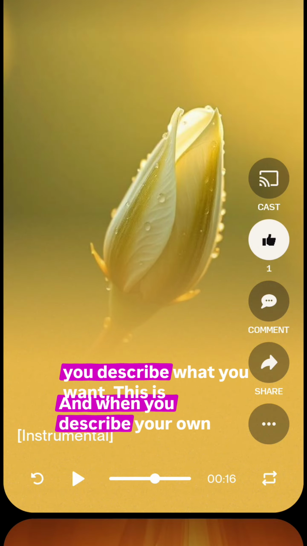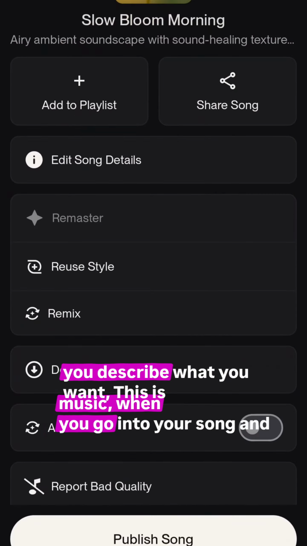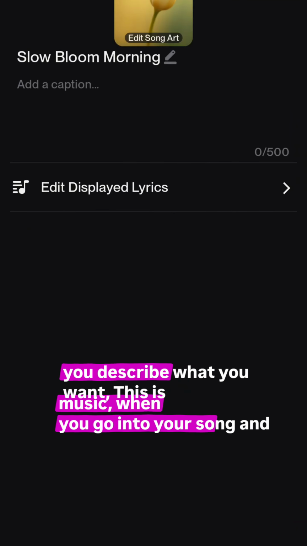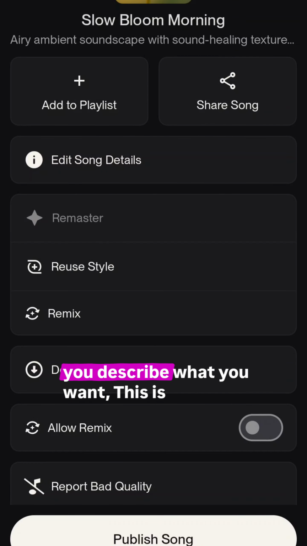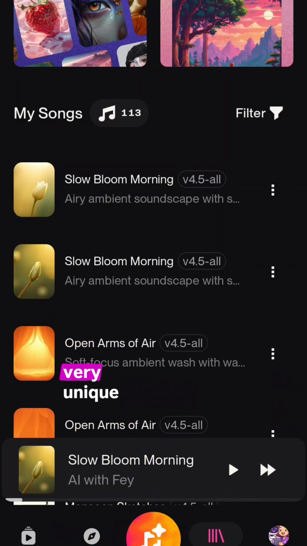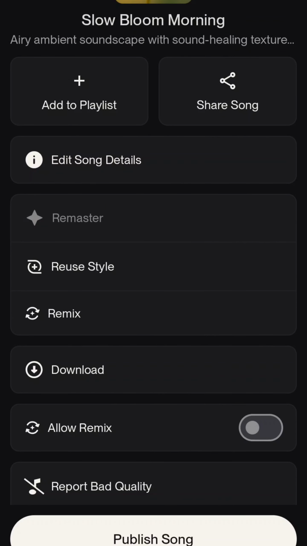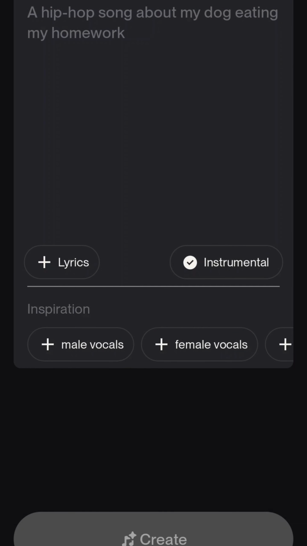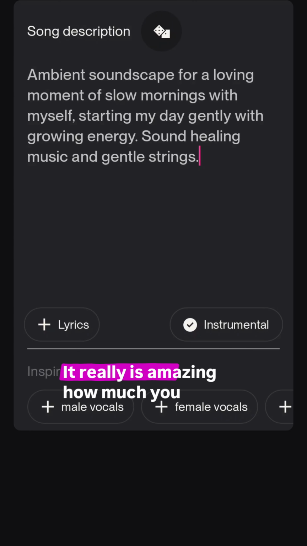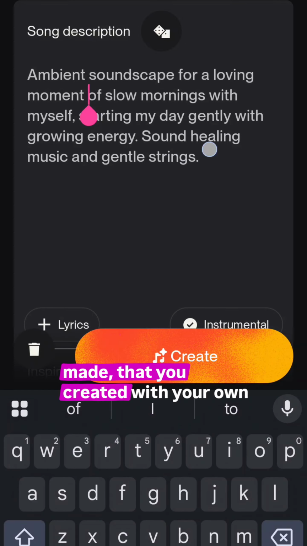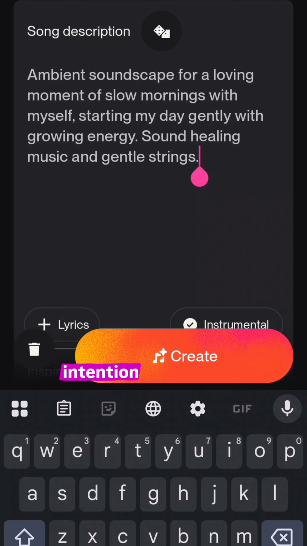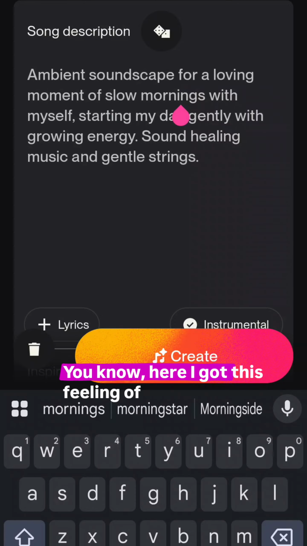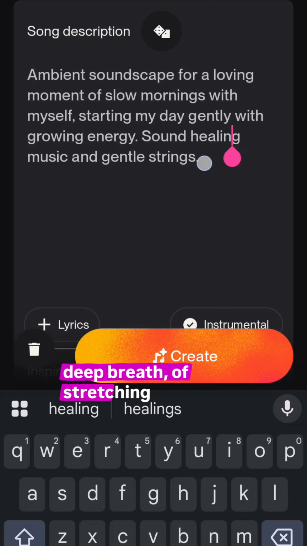And when you describe your own music, when you go into your song and you describe what you want, this is very, very unique. If I reuse the style, it really is amazing how much you can connect to something that you made, that you created with your own intention. You know, here I got this feeling of morning. I got this feeling of a deep breath, of stretching.